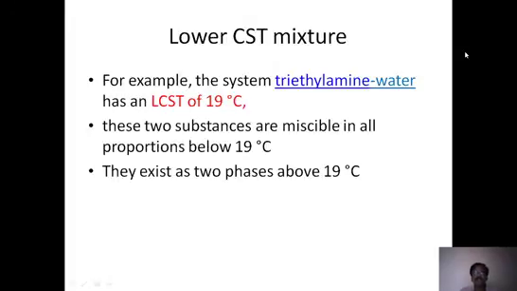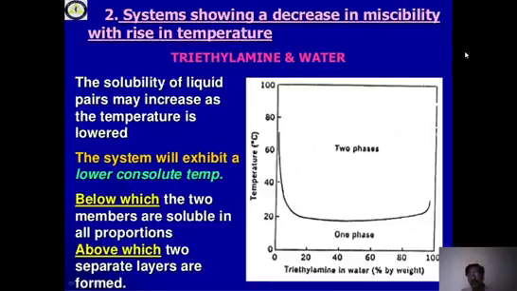We have just seen that with the increase in temperature, miscibility increases. Whereas there are some cases where if you decrease the temperature, then miscibility increases; that is, they become completely miscible. This is the second example, where triethylamine-water is a wonderful system. If you keep decreasing the temperature, below 19 degrees centigrade they are totally single phase. That means they are mixed up. So this is something different. Above 19 degrees they exist as two phases, but below 19 degrees they exist as a single phase.